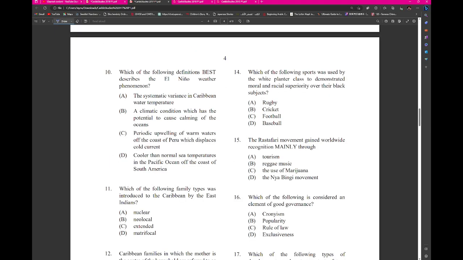10. Which of the following definitions would best describe the El Nino weather phenomenon? So what is El Nino? Remember, El Nino is Spanish for Christ child, technically. And it's speaking about the warming of the ocean surface generally. So it's a climatic condition which has potential to cause calming of the oceans.